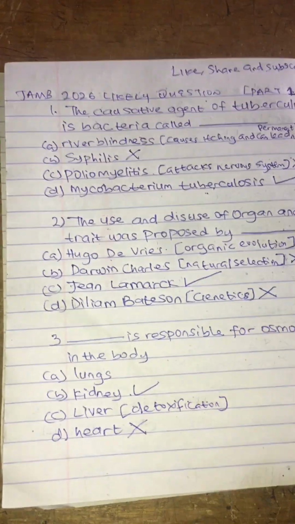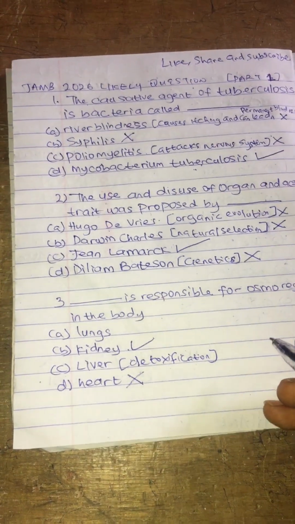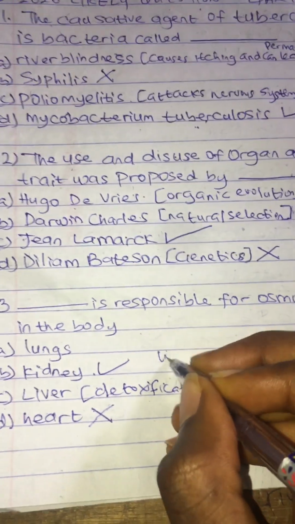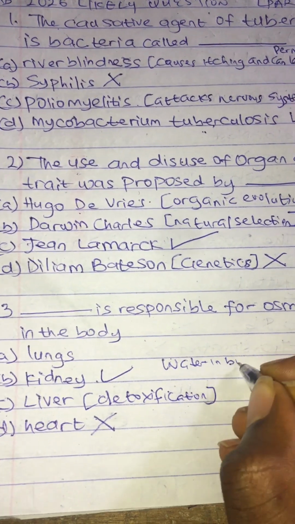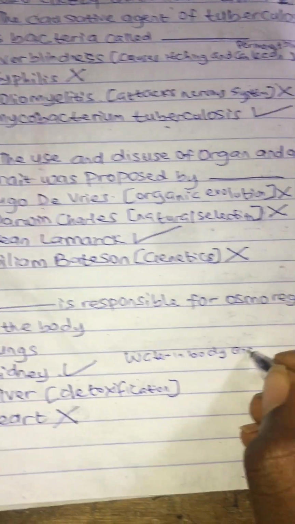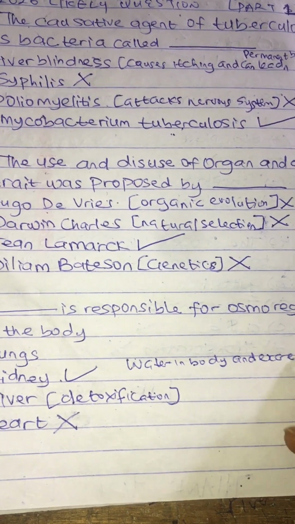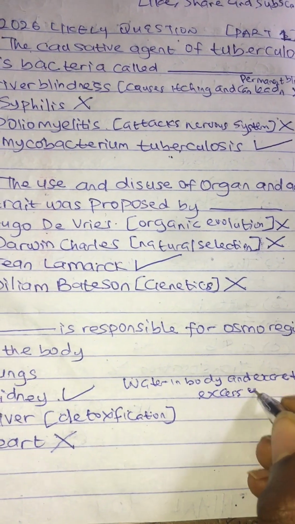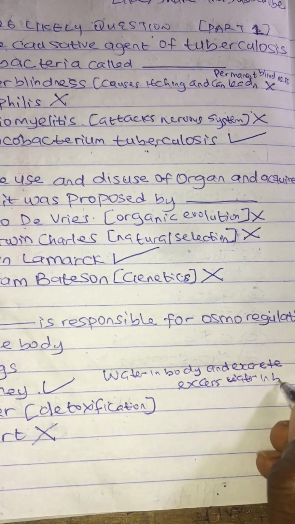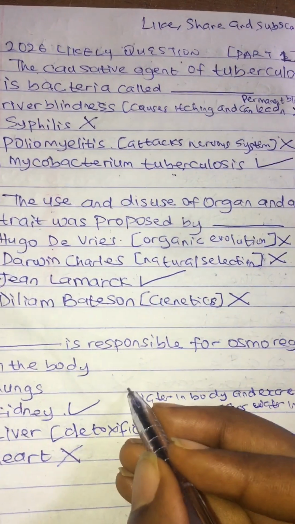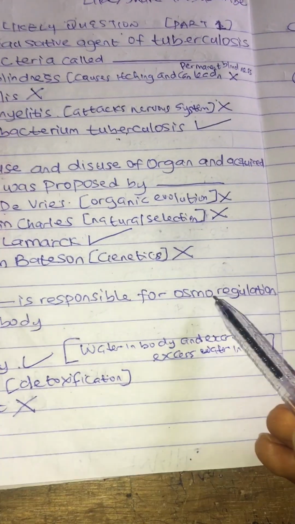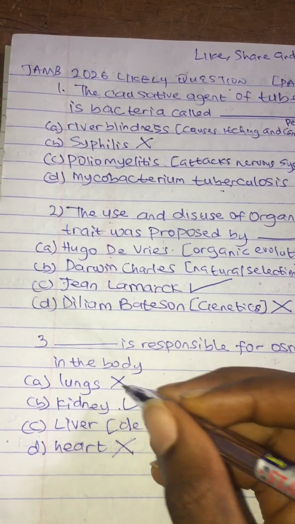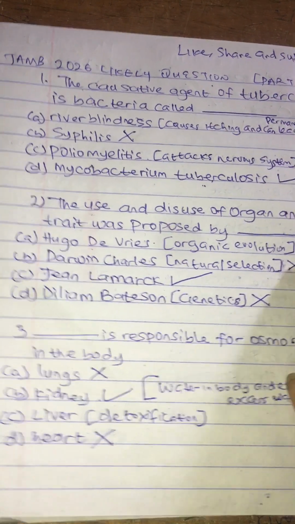And what is osmoregulation? Osmoregulation is the process in which the kidney regulates water in the body and excretes excess water. That's the way the kidney performs the work of osmoregulation. Lungs is also out. Lungs deal with respiration, as we all know. Let's move to question 4.